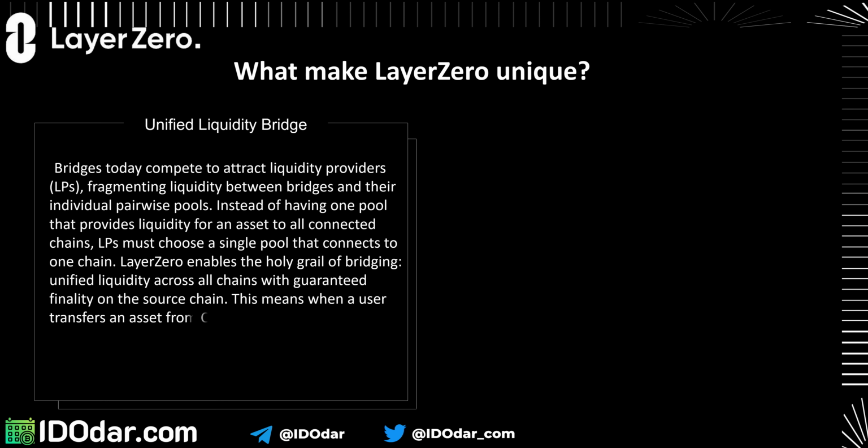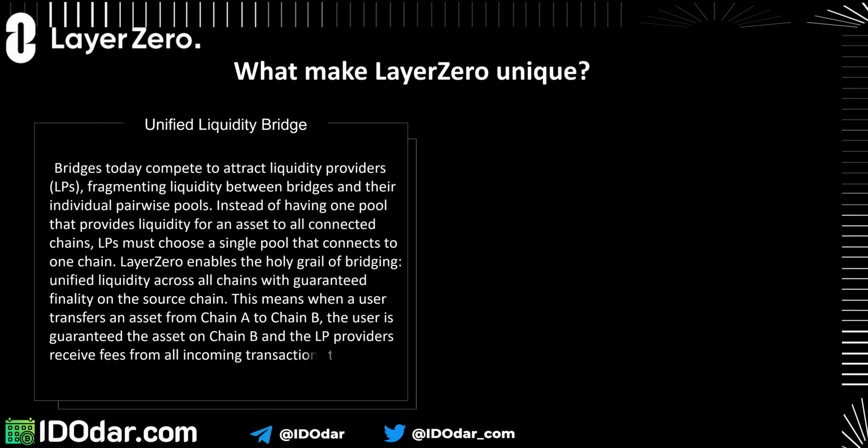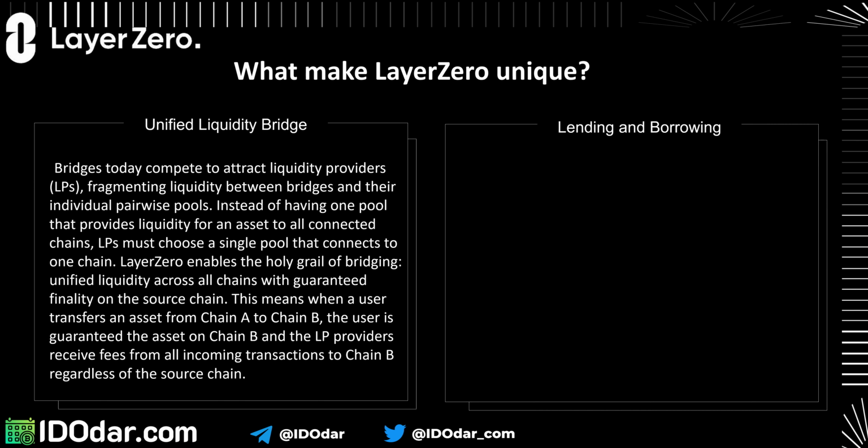This means when a user transfers an asset from chain A to chain B, the user is guaranteed the asset on chain B, and the LPs receive fees from all incoming transactions to chain B regardless of the source chain. Finally, lending and borrowing.